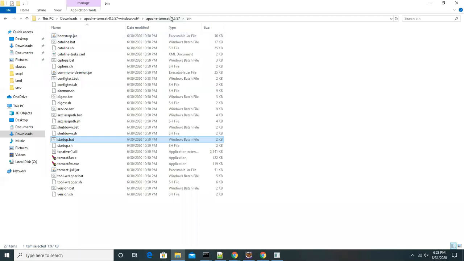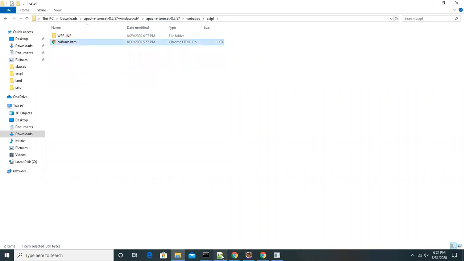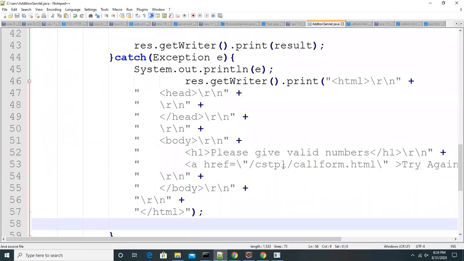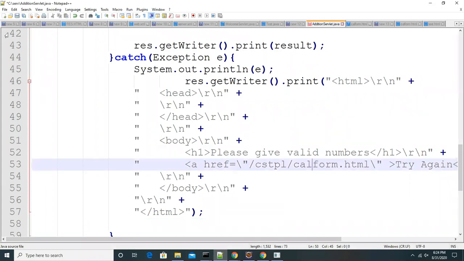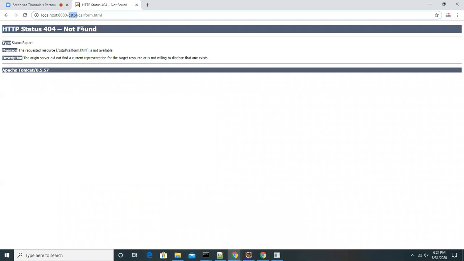Let me go to the CAL, but I used double L here. So then I changed the code. Yeah, that is a wrong path. With that path, it is not able to find the resource. That is the reason it is getting 404. The server is returning 404.